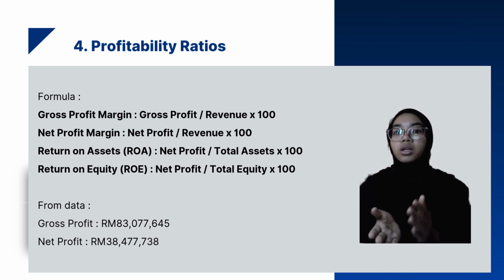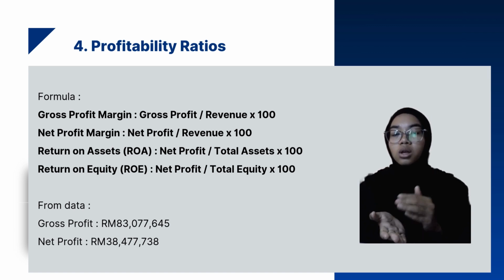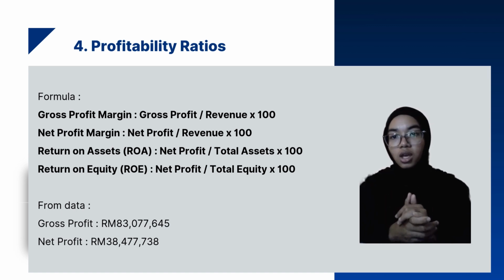From the top, we get a gross profit of 83,077,645 ringgit. For the net profit, we got 38,477,738 ringgit.